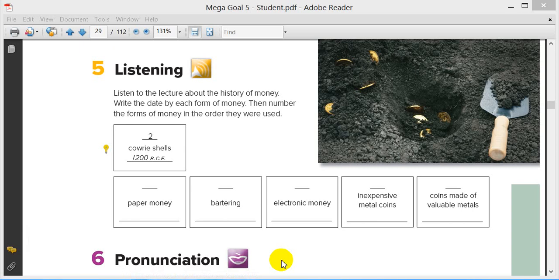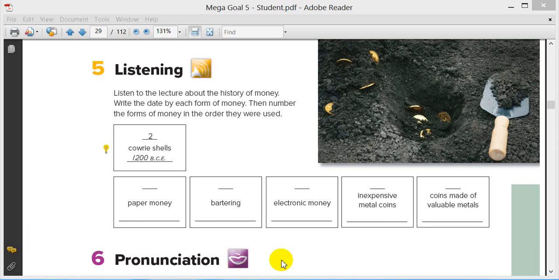The first way in which goods were bought was not with money. Instead, people used to trade something of value that they possessed for something they needed. The most common things to trade were cattle and crops, like corn and wheat. So, for example, if you were a farmer, you might trade your corn with a butcher for meat. The butcher might trade his meat with a shoemaker for shoes. This kind of trade was called bartering. Bartering began as far back as 9000 BCE.